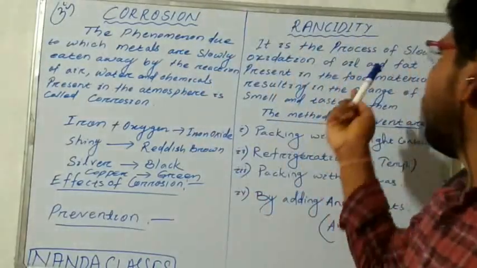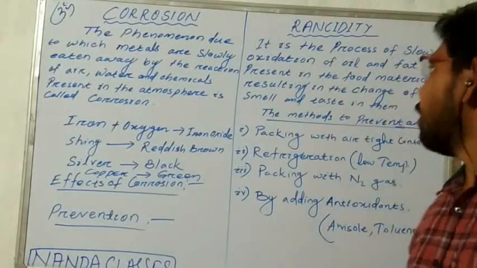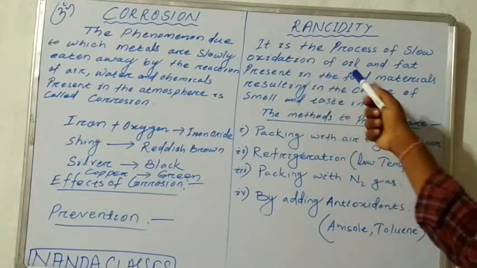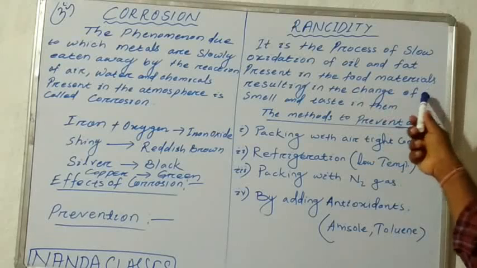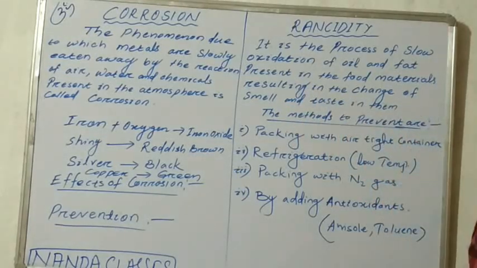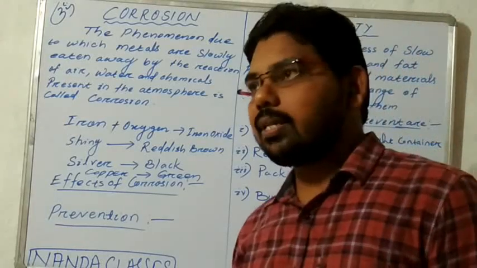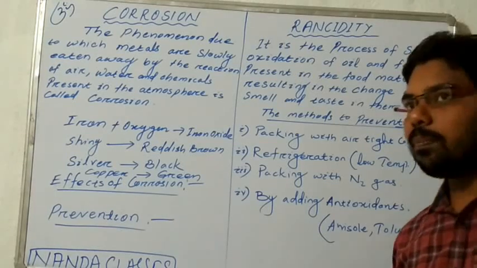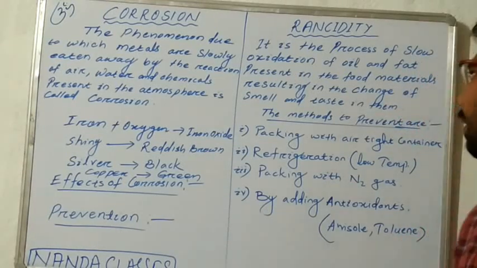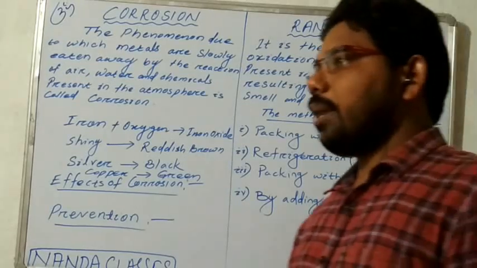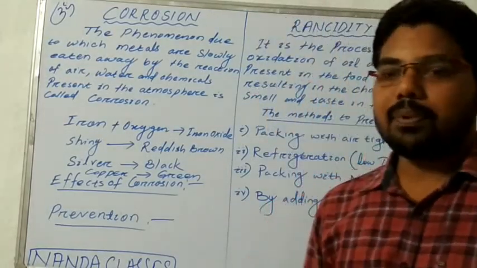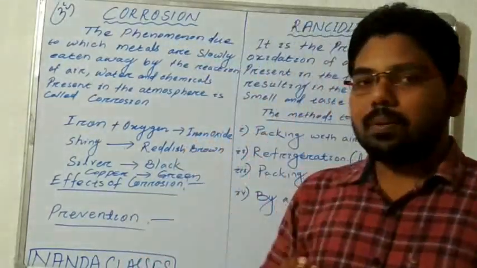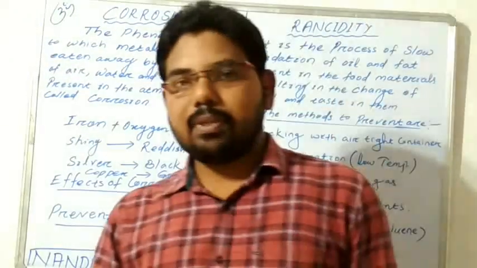Next we discuss rancidity. Rancidity is the process of slow oxidation of oils and fats present in food materials, resulting in a change of smell and taste in them. After rancidity, the taste and smell of the food materials will be changed. When we eat some oily or fatty foods for a long time, what happens? In our mouth, a bad smell or taste will come.